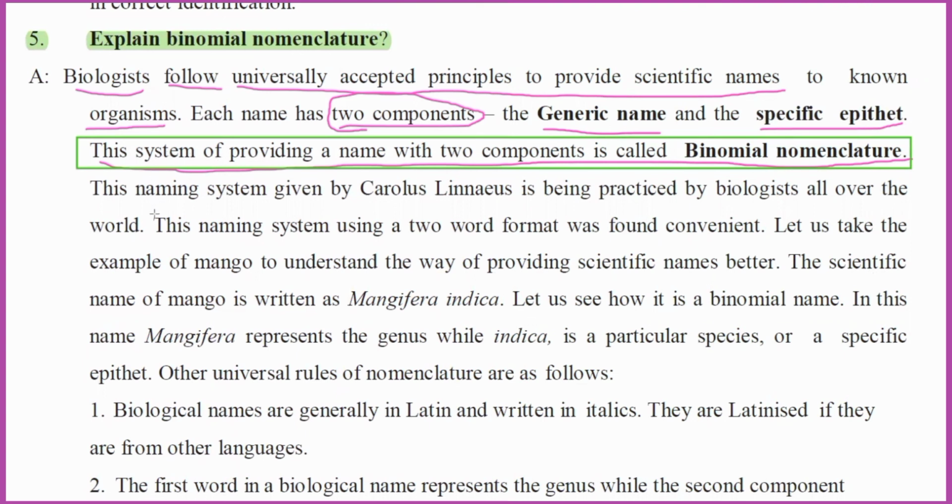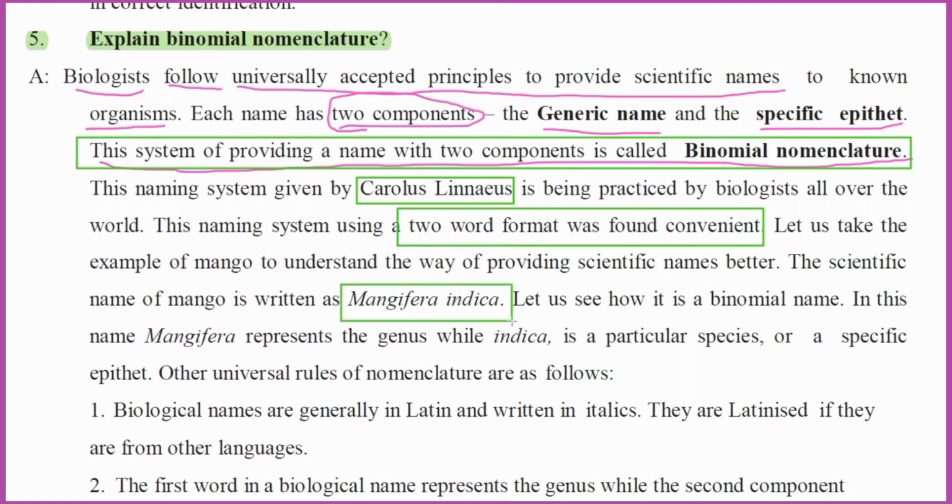This naming system was given by Carolus Linnaeus and is being practiced by biologists all over the world. This naming system uses a two-word format, which was found convenient. Let us take the example of mango to understand the way of providing scientific names better. The scientific name of mango is Mangifera indica.